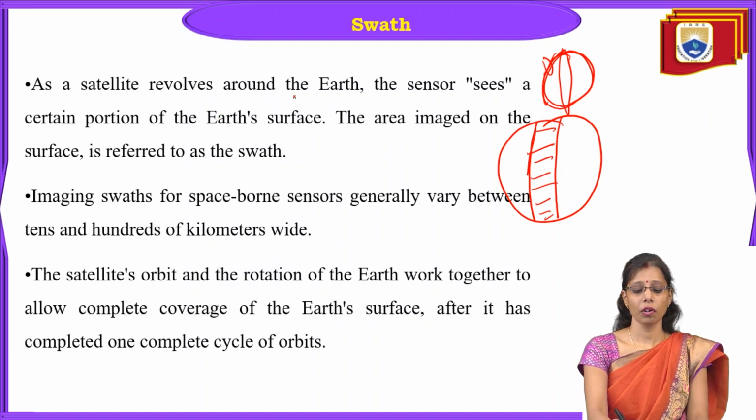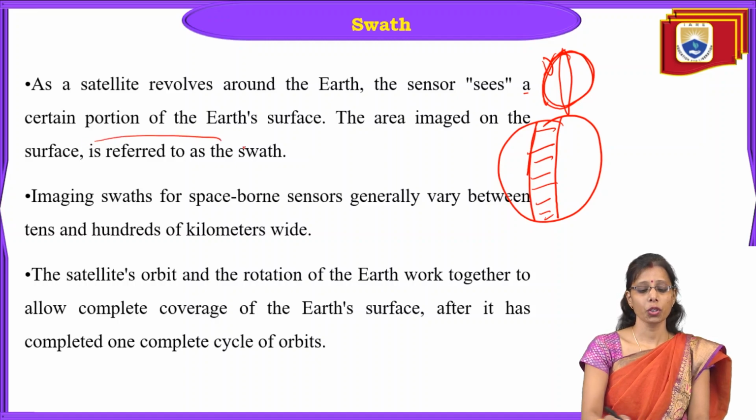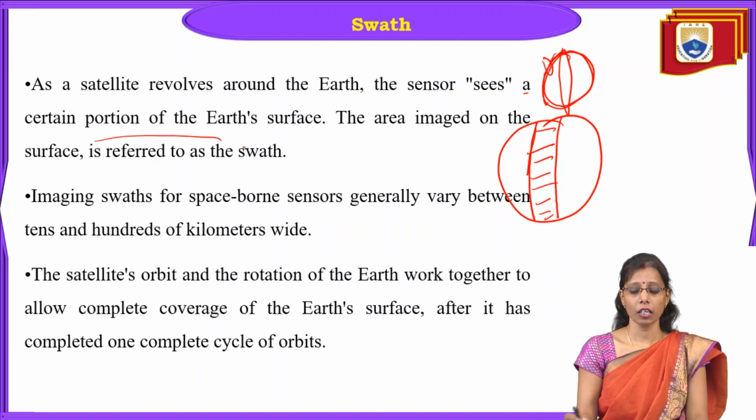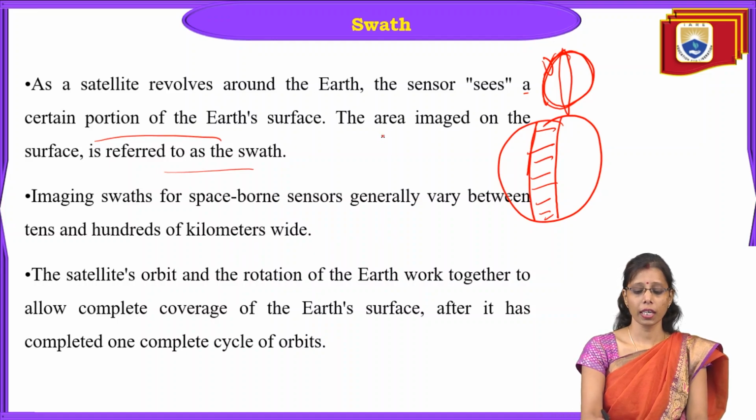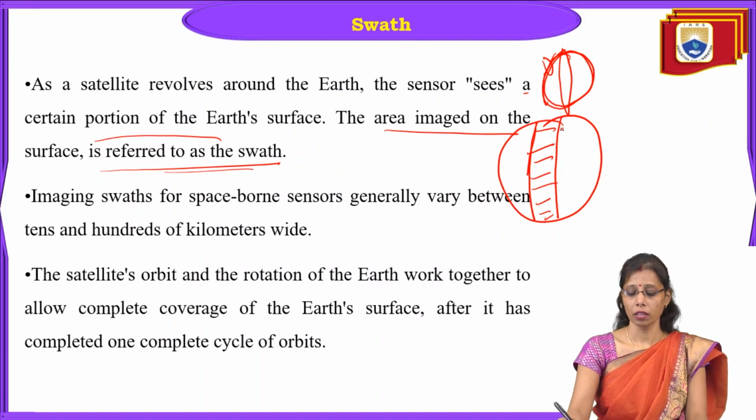So a satellite revolves around the Earth. The same sensor sees a certain portion of the Earth's surface. The area imaged on the surface is referred to as a swath. That means this is the area where the satellite will see. So if the satellite is here, it has to see this much area. So this whole area comes under swath.